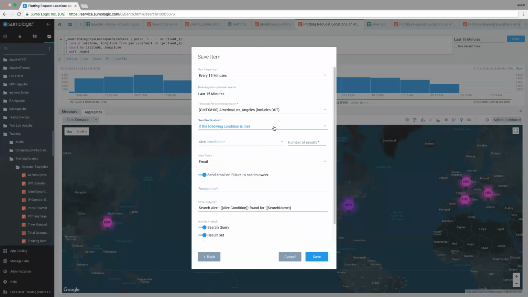But maybe you need to be notified when you hit 100 404s, or when you hit some sort of ratio between 404s and 200s or something like that. That can all be configured for you as well, or you can configure that yourself rather. But it can be configured in the environment.